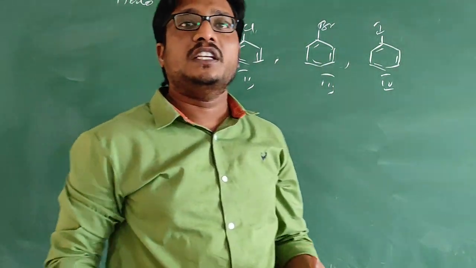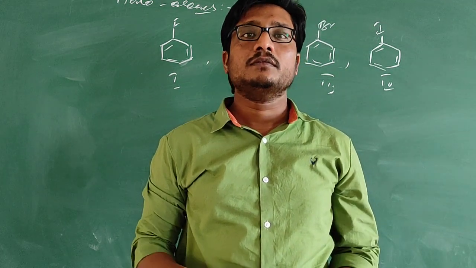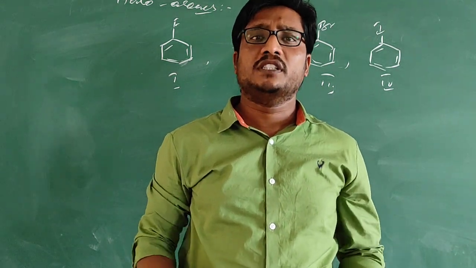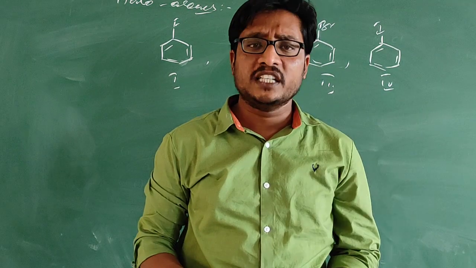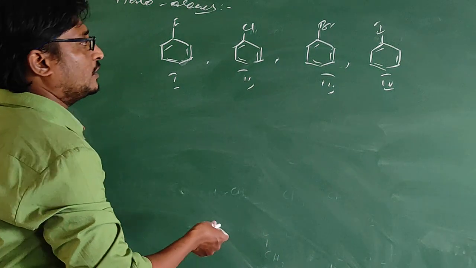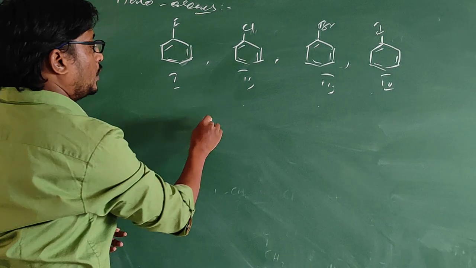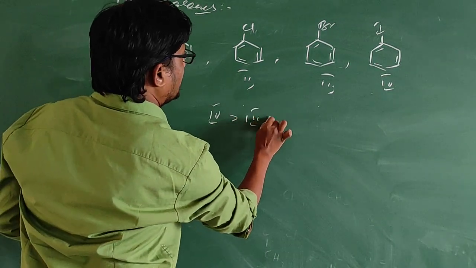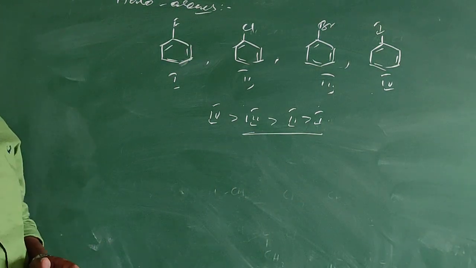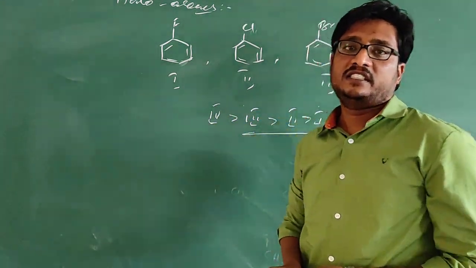As the size of the halogen increases, the force of attraction between the molecules will also increase. That is, van der Waals forces will increase, so more energy will be required to convert them into the vapor state. So the boiling point of iodobenzene will be more than bromobenzene, then chlorobenzene, then fluorobenzene. The order is 4 is greater than 3, 3 is greater than 2, 2 is greater than 1. As the size of the halogen increases, the boiling point will also increase. Keep this in mind.